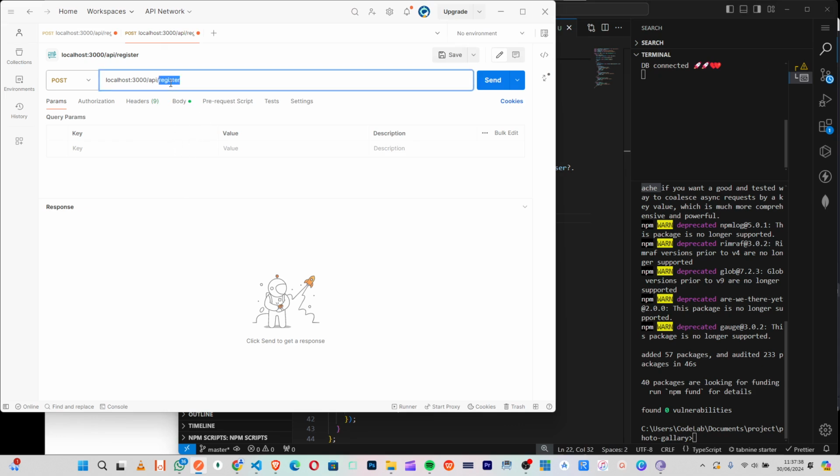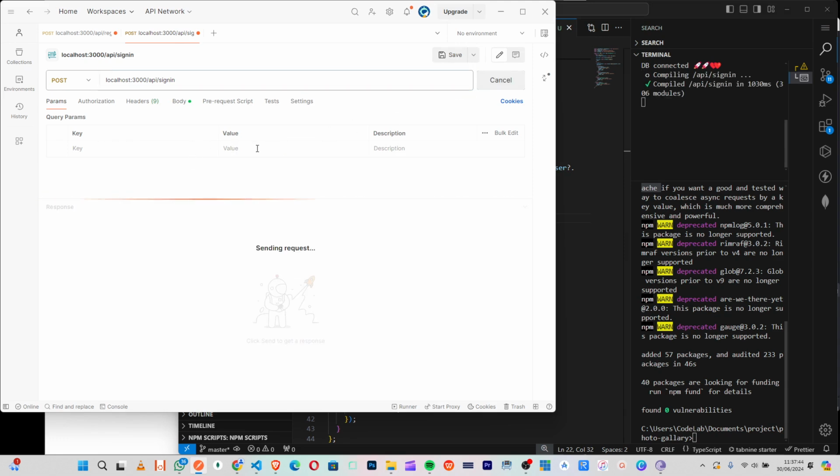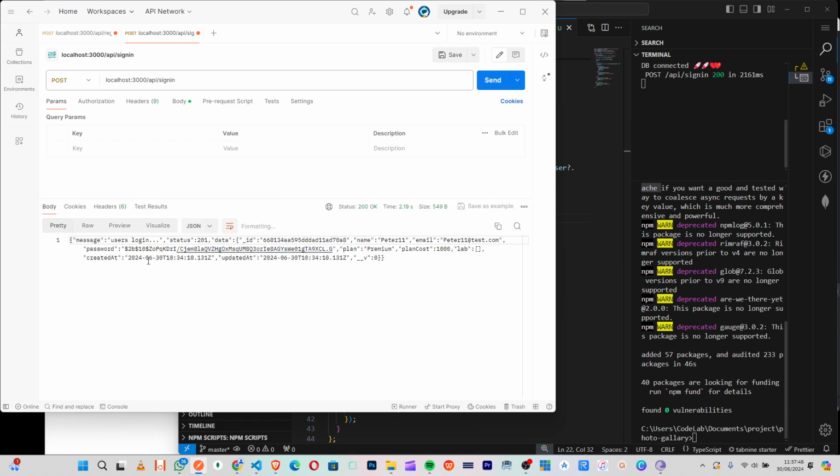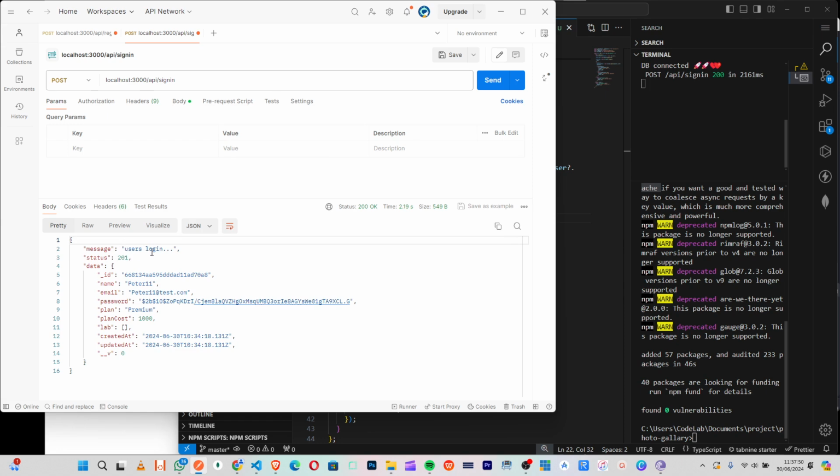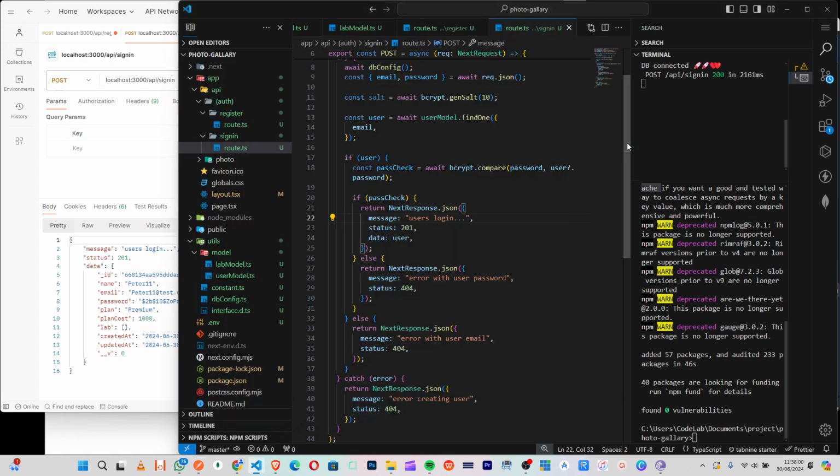So I will change it to sign in and let me hit them. So if I hit them, you just take the thing where you need and we'll see user login. So this is the login user. So this is a premium user and I login. So that makes sense. So now it's what we need to do here just to establish our sign in.